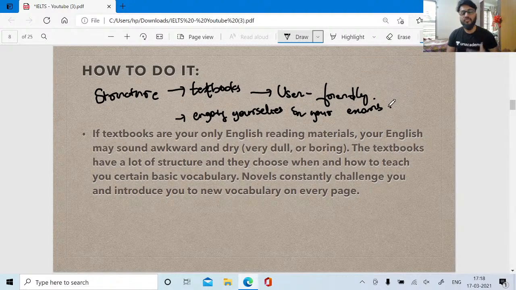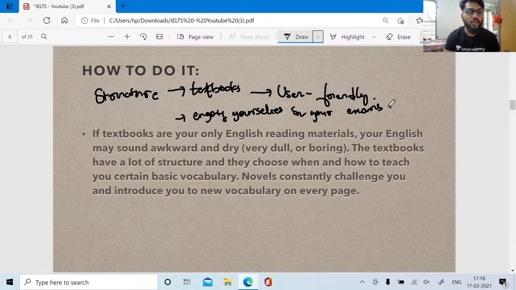We don't learn fluent English or fluent speaking by textbooks, because textbooks have their own structure. They are quite user friendly, and the vocabulary words they use are very minimalistic.